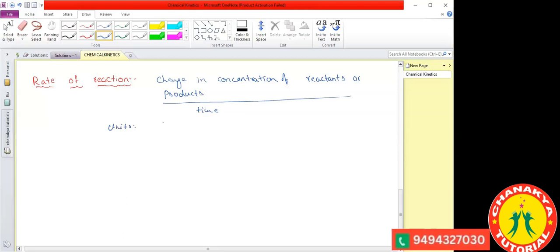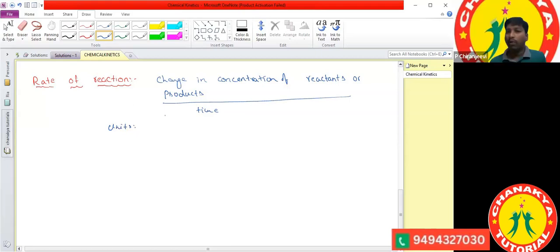Sir, is it molarity per time? Very good. Concentration we generally take as molarity. What are the units of molarity? Mole per liter, that means we can write it as mole liter inverse.